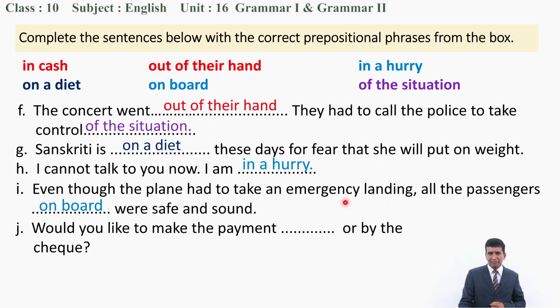Last, do you remember which one is left? Would you like to make the payment in cash or by the check? Yes, with it we have done Grammar 2 exercise 2.